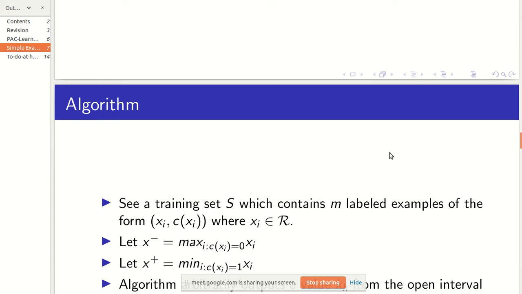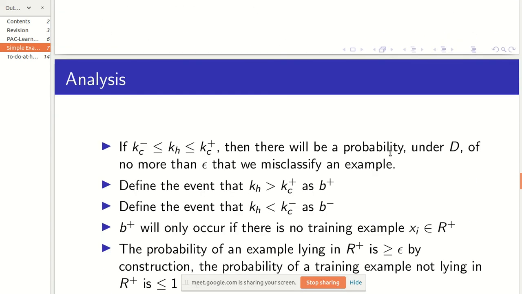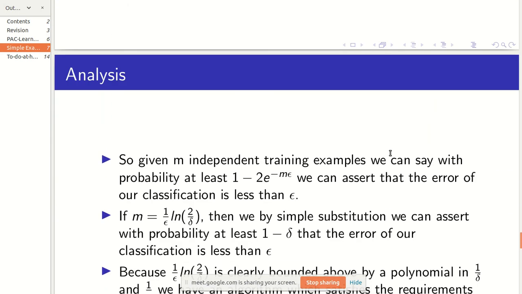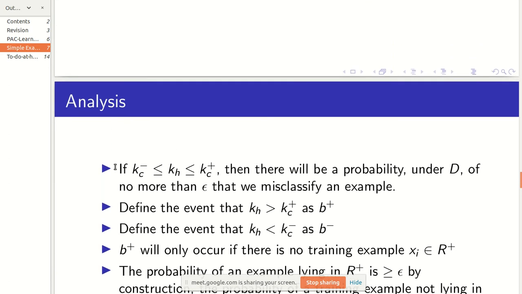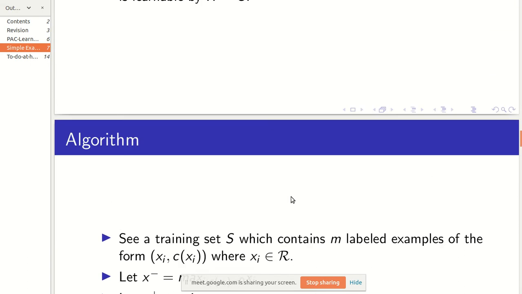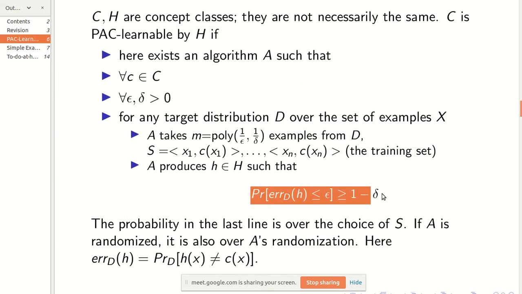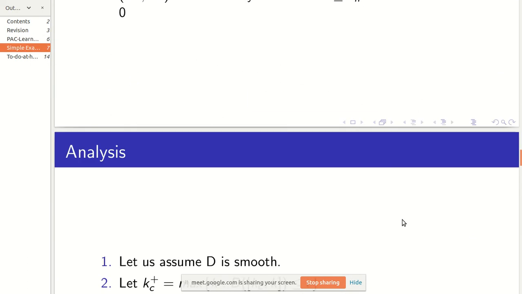And I guess you get why we are getting that. It's because of this point: with probability 1 minus delta we will be satisfying this condition, and if we are satisfying this condition, then we'll be misclassifying our example with probability at most epsilon, which is our error. So our error is upper bounded by epsilon. So this particular condition is being satisfied.